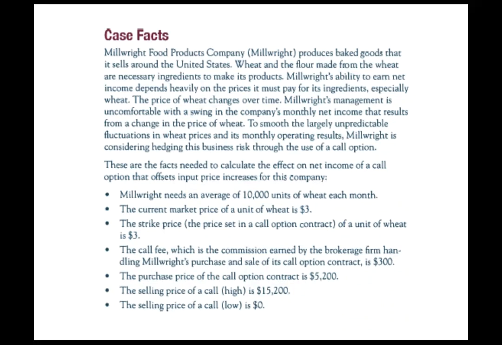So here are the facts needed to calculate the effect on net income of a call option that offsets input price increases for this company. Essentially, the company needs an average of 10,000 units of wheat each month. The current market price of wheat is about $3. The strike price, or the price set in the call option contract for a unit of wheat, is $3. Okay, so that means the call option is at $3.